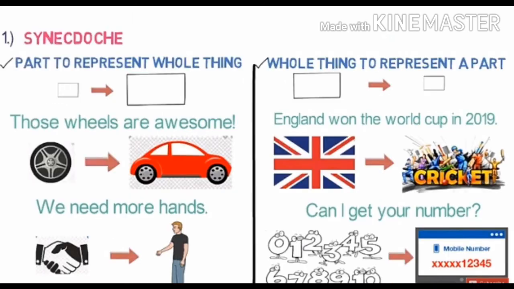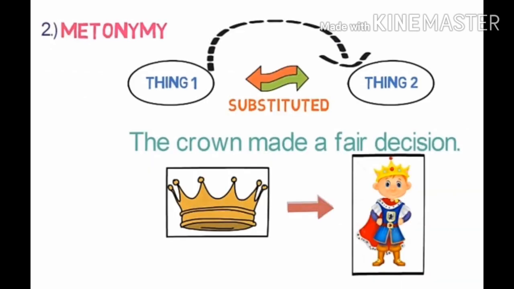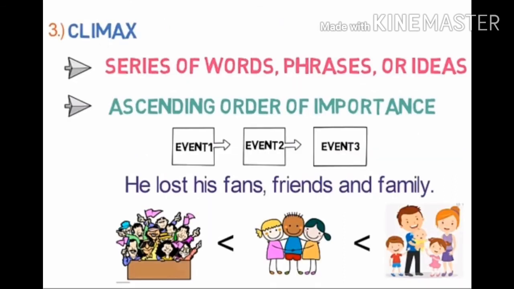First we saw synecdoche, which is a part representing the whole thing or the whole thing representing a part. We saw the examples of the car, hands, England won the World Cup, and can I get your number. Next we saw metonymy, in which one thing is substituted by another thing. For example, we use the word crown for the king. Number 3, we saw climax, in which a series of words, phrases or ideas are arranged in ascending order of their importance.